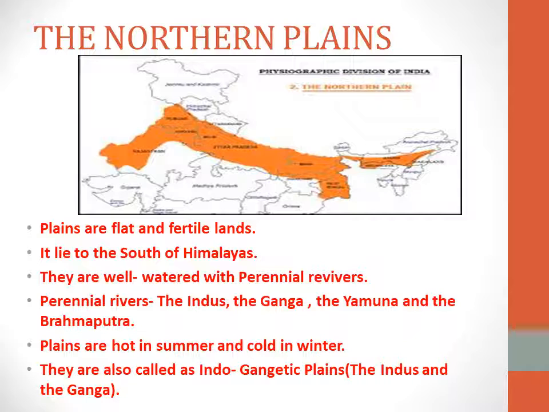So what is the northern hemisphere? Our earth is divided into parts like the northern hemisphere, southern hemisphere, eastern hemisphere and western hemisphere. So our India is located in the Northern Hemisphere.